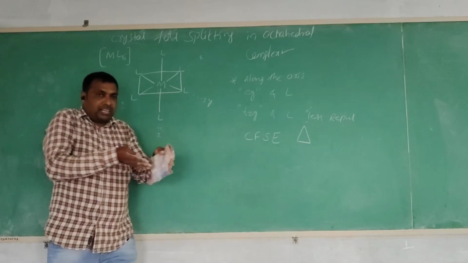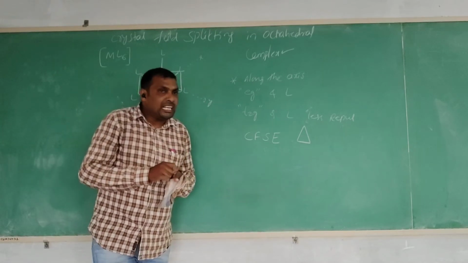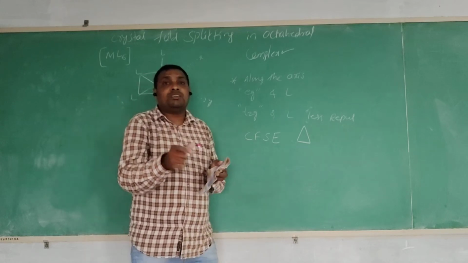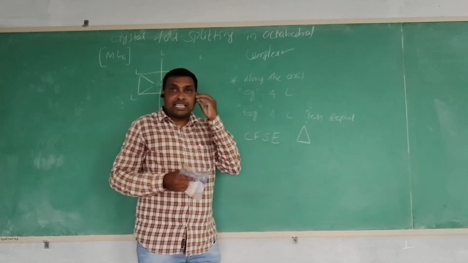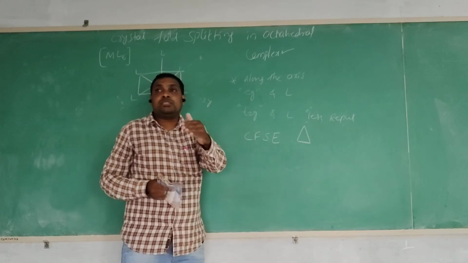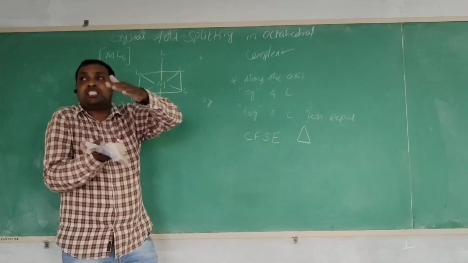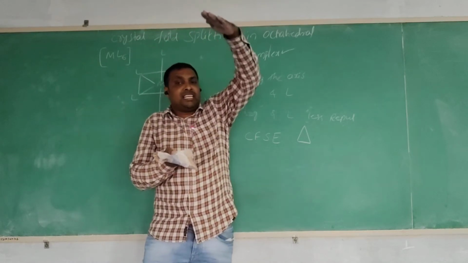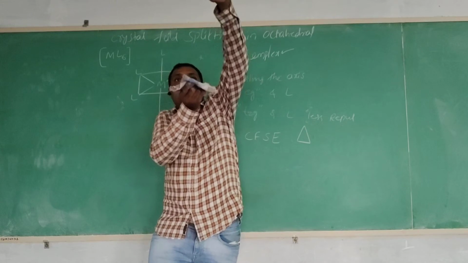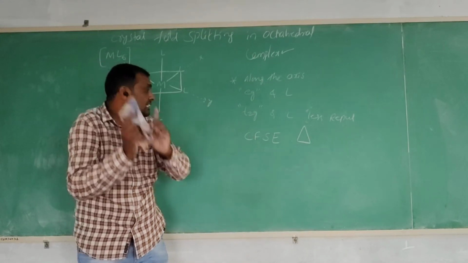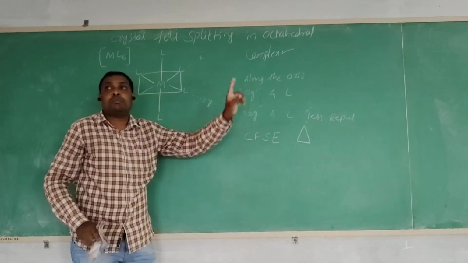Actually, the d orbitals are degenerate orbitals with the same energy. These same-energy orbitals are involved in the splitting. The higher energy orbitals are the eg orbitals and the lower energy orbitals are the t2g orbitals, so an energy difference is present. This energy difference is called the crystal field splitting energy.